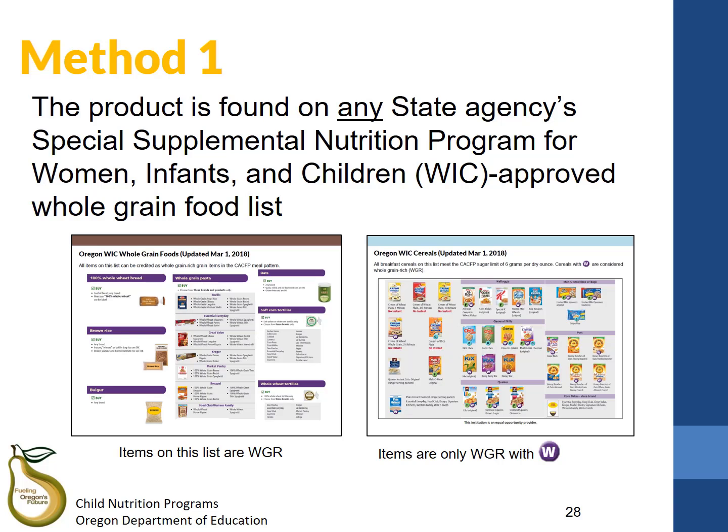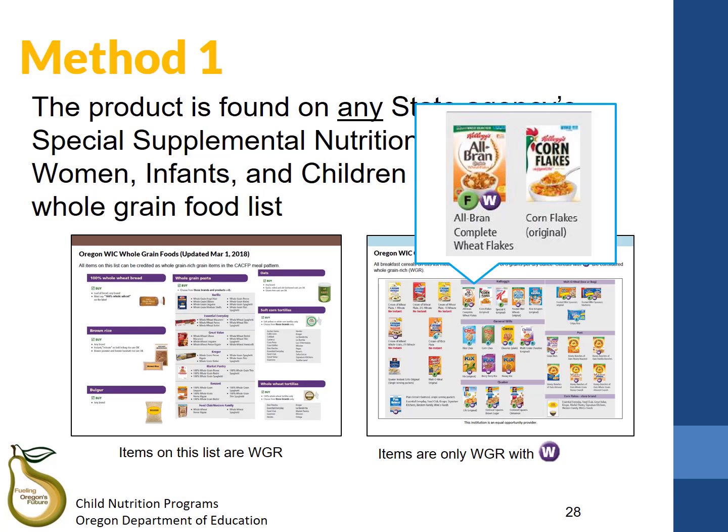The list on the right-hand side is the Oregon WIC cereal list, which you have seen earlier. Not all WIC cereals will be whole grain rich, so you will want to look for the purple circle with the W in the center. This purple mark indicates that the cereal is whole grain rich. Here is a closer look at All Bran, and you can see that it has a purple circle, while Corn Flakes right next to it does not have that purple circle. In this case, All Bran would be whole grain rich, while Corn Flakes would not.